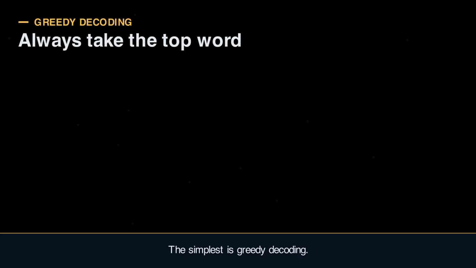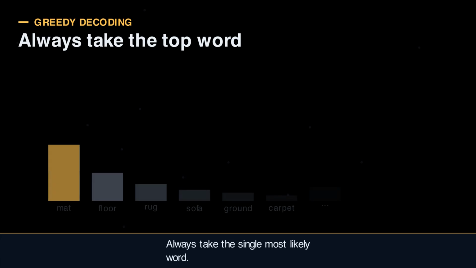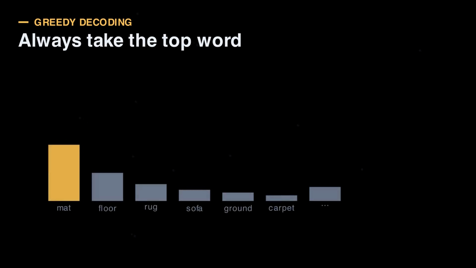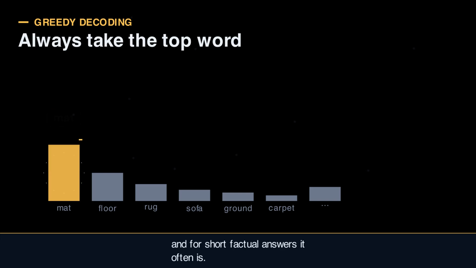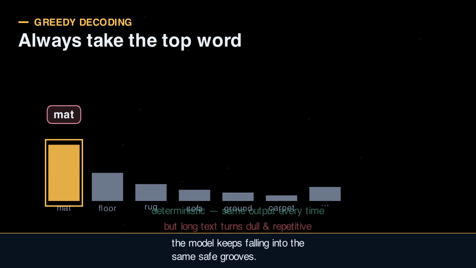The simplest is greedy decoding. Always take the single most likely word. Mat wins every time. It sounds sensible, and for short factual answers it often is. But used for long text, greedy decoding tends to get dull and repetitive. The model keeps falling into the same safe grooves.